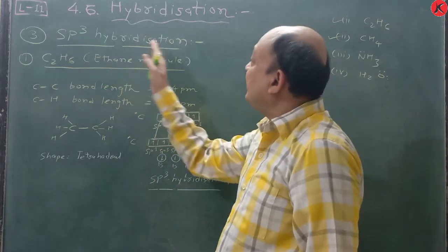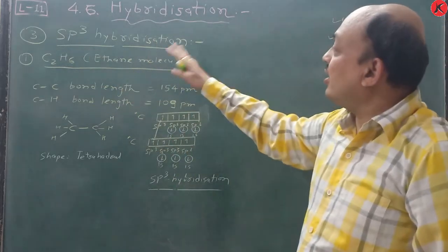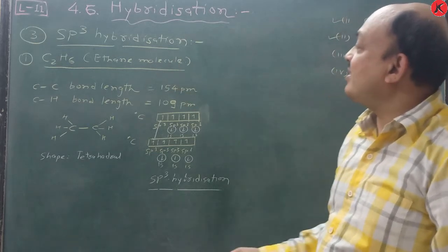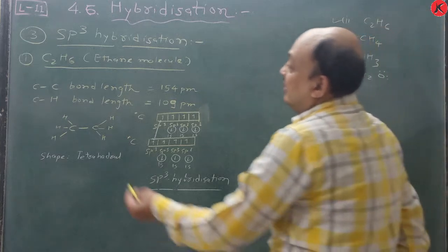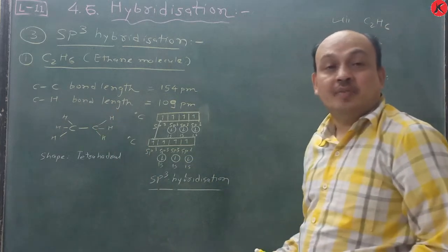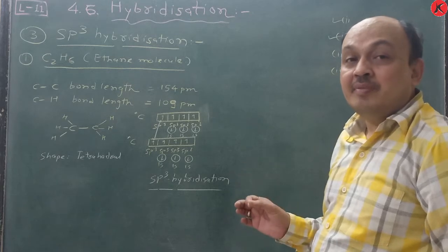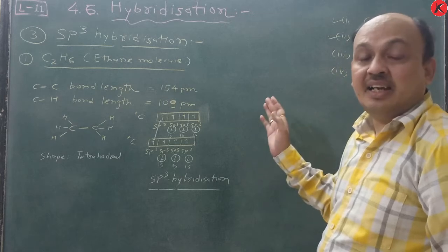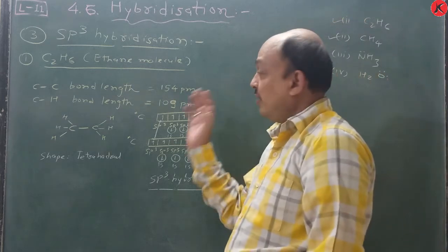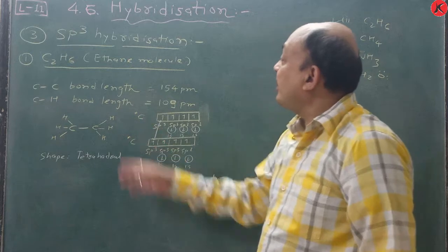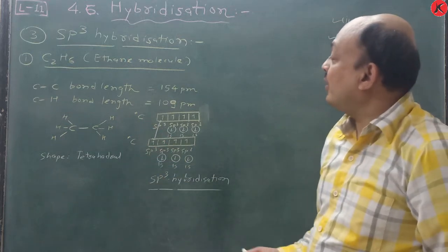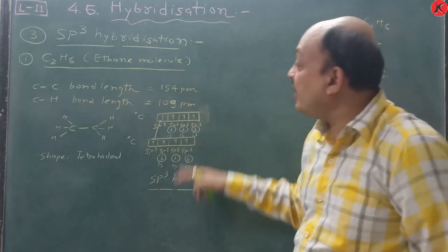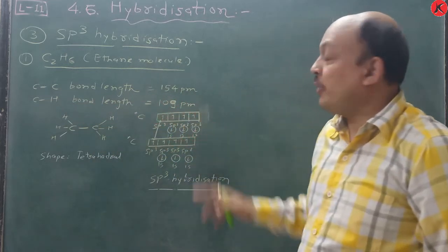According to sp3 hybridization, we will discuss the s character and p character later on. But just understand from the C2H6 ethane molecule, which is made up of 2 carbon atoms as central atoms and 6 hydrogen atoms, arranged tetrahedrally at the corners. In C2H6, the C-C single bond length is 154 picometer and the C-H bond length is 109 picometer.